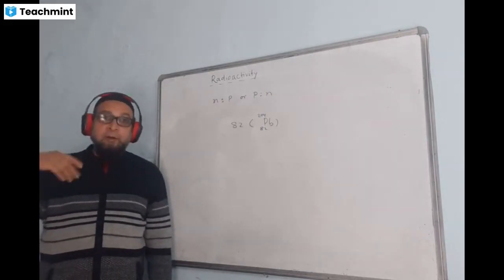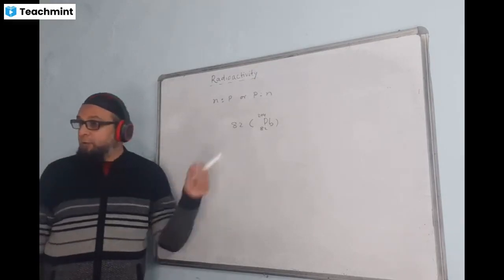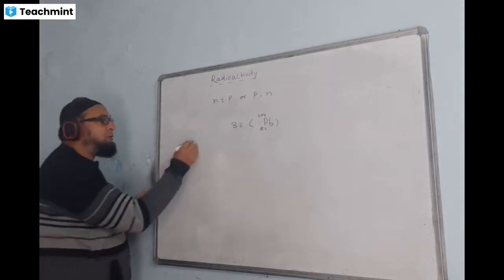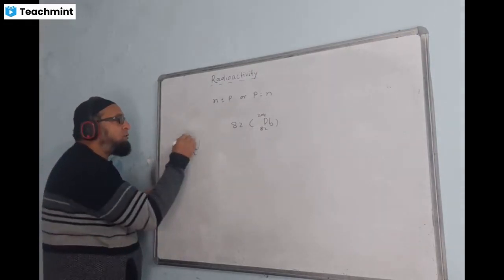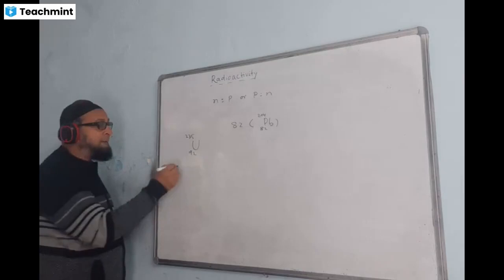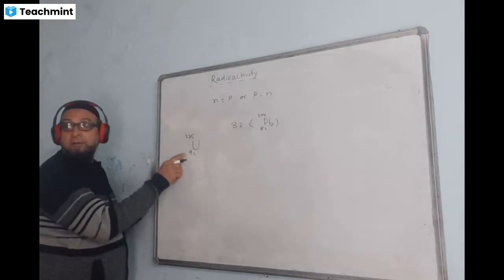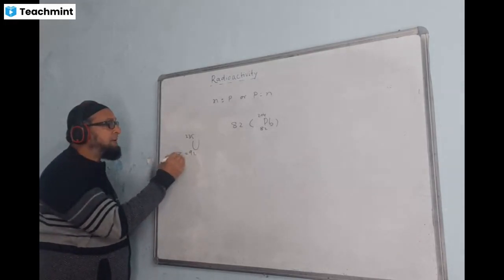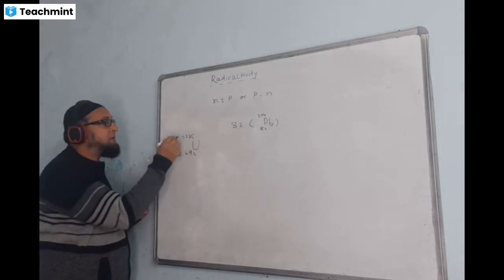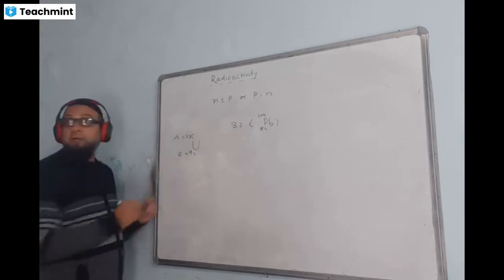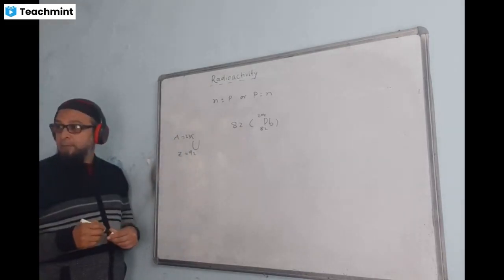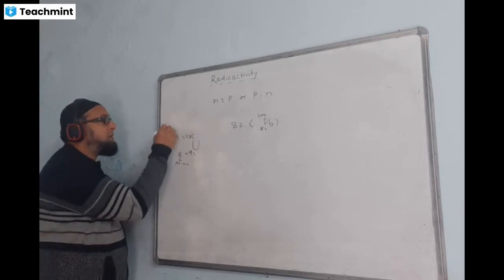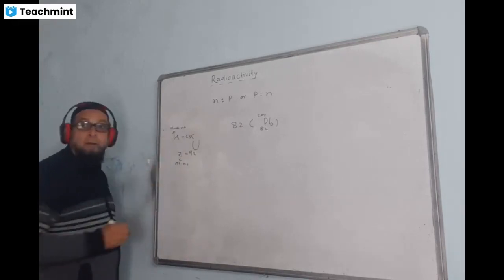All those atoms in the periodic table above lead, above that 82, are found to be radioactive. I can just give one example. Suppose uranium, 92 and 235. Do you know what this is called? This is called atomic number, denoted by Z. This is known as atomic number, and this is known as mass number.